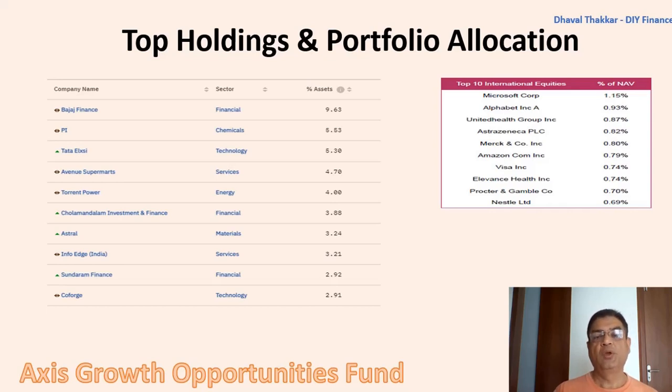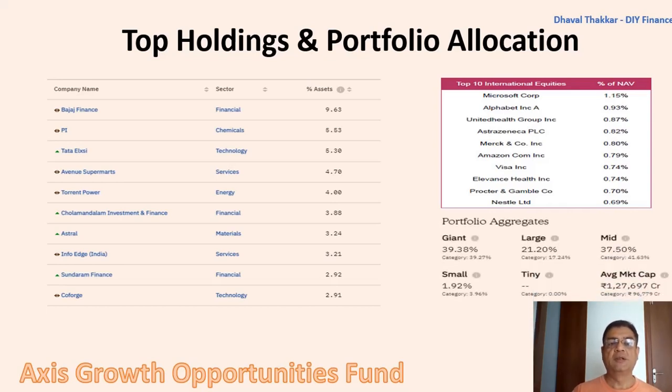On checking the portfolio allocation, it is evident that large cap shares form around 60% of the portfolio, whereas mid cap shares form another 37% and only a negligible 2% is allocated to small cap stocks. Its allocation is similar to that of its category, and this type of portfolio allocation and strategy is quite beneficial for long-term investors.